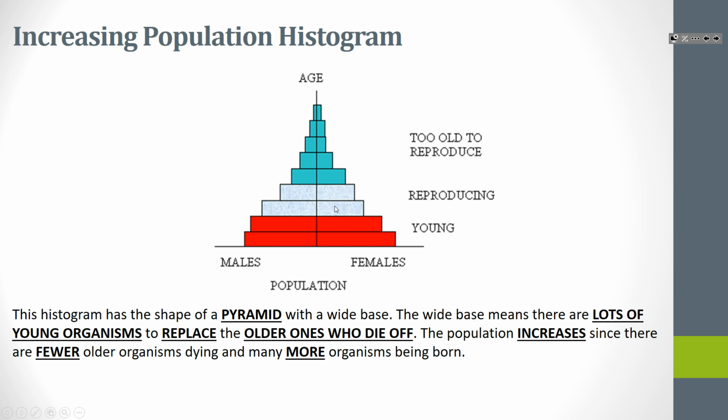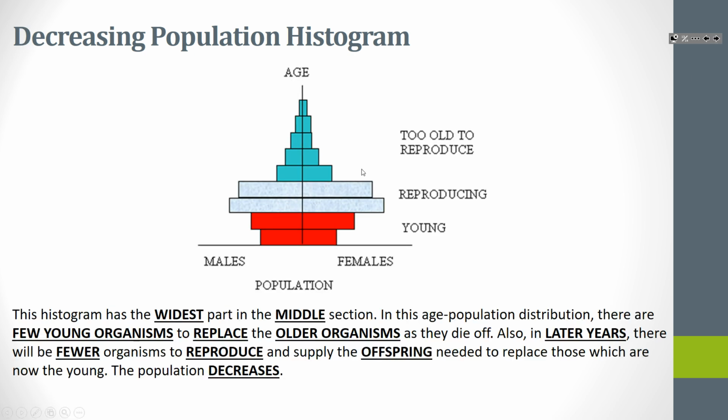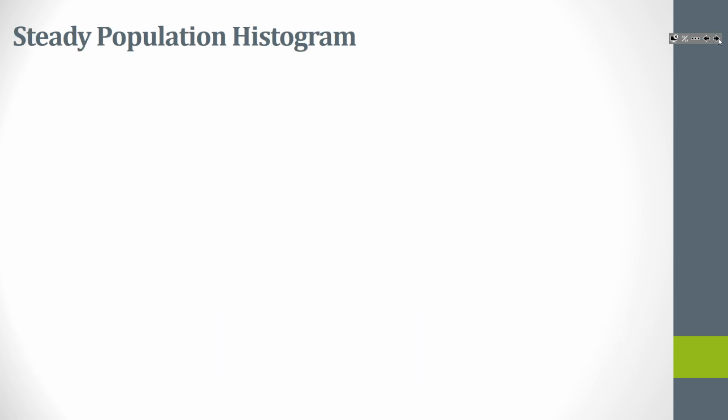So if we look here, the reproducing people are having more children, right? Most of these people are having, let's say if they're couples, 3 kids, maybe 4 kids, at least 2 kids, because they're at least replacing themselves, if not more. Now, in this population, these individuals are having fewer kids. So they're having maybe 1 kid or 2 kids. So they're only either replacing themselves or having fewer, or maybe having no kids. So that means there's not going to be as many young to replace the reproducing, which means they're going to have fewer young. So your population over time is going to drop.